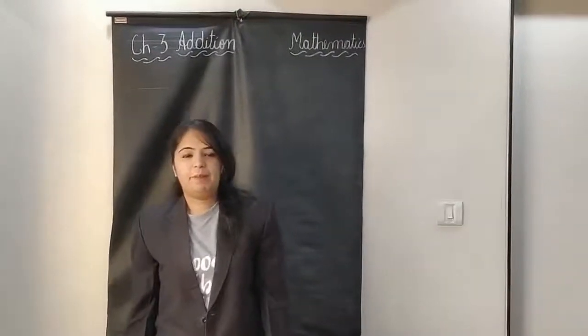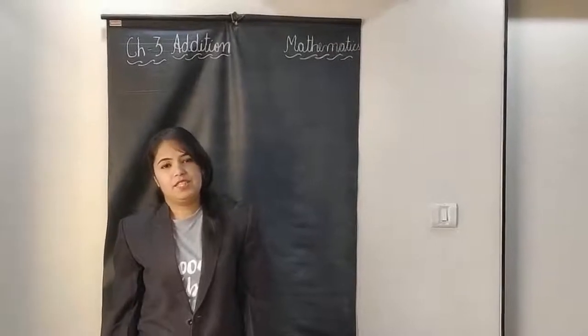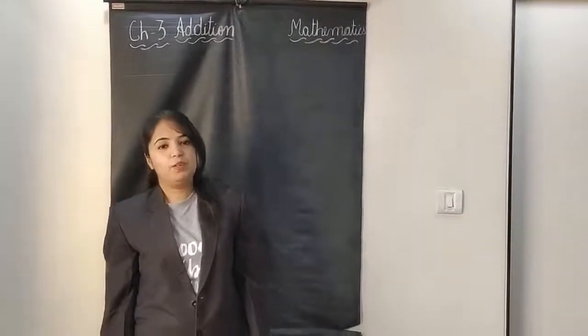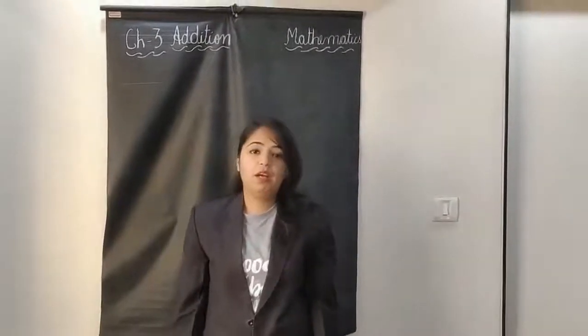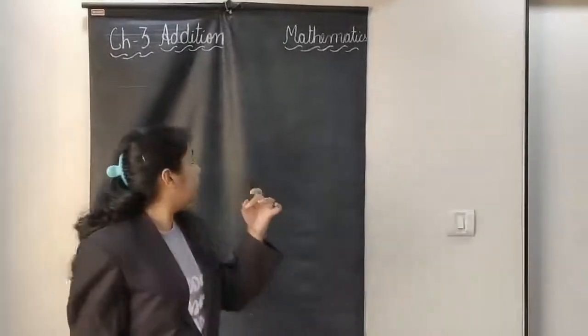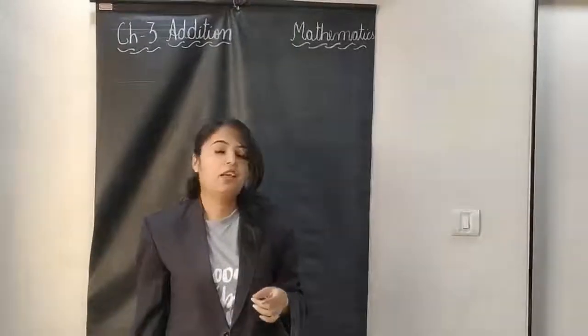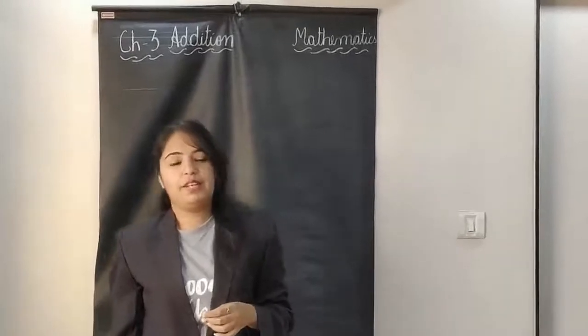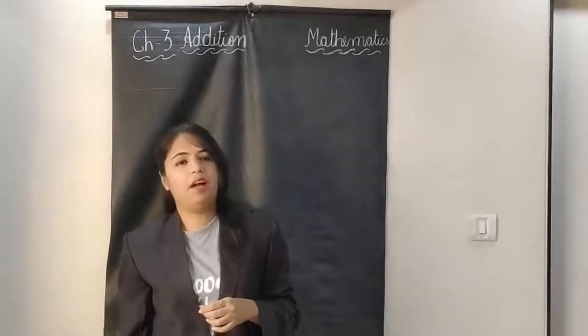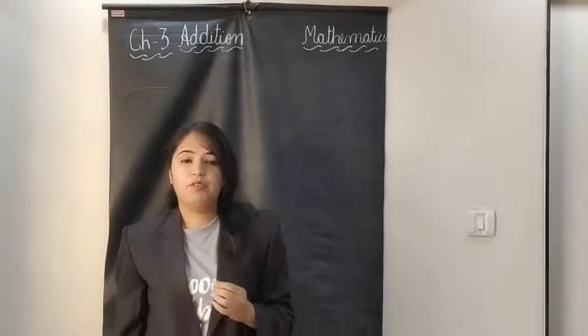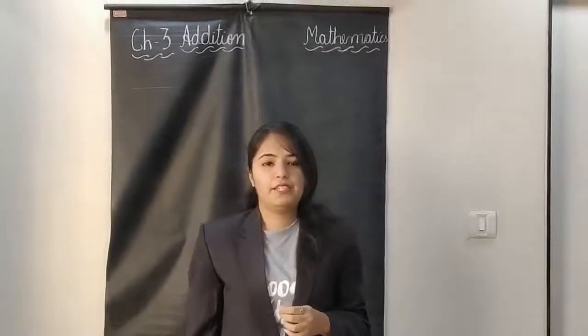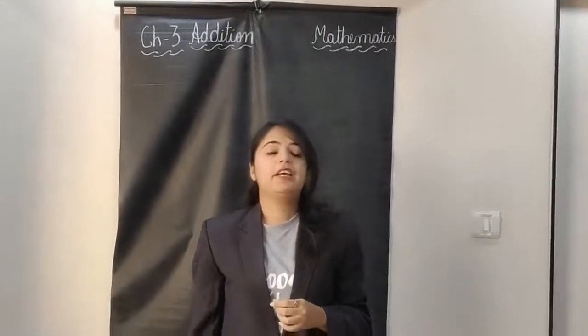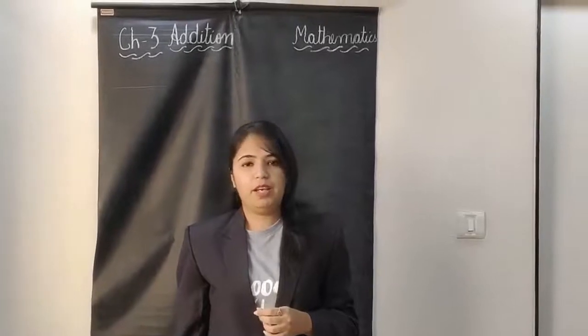In the last class we completed chapter number 2, which is numbers up to 1000, and I hope the concept is very clear to you. Now we are moving to chapter number 3, addition. You have already learned addition till the number 100, right? So now we will learn addition up to 3 digits, and carry over, which is regrouping.